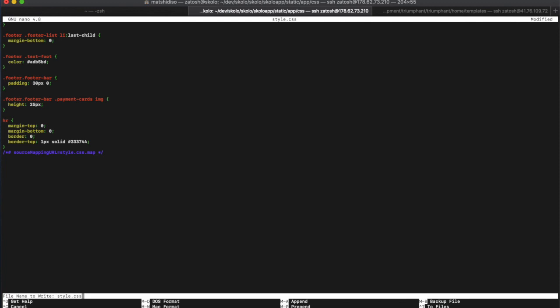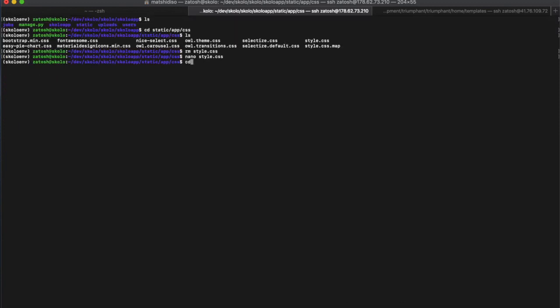Wait, CSS, yeah, that's the one. And then I'm going to CD completely out of here. All right, and then I'm going to run this again. I could try and retype this or paste it. So I'll just retype it, python manage.py runserver.